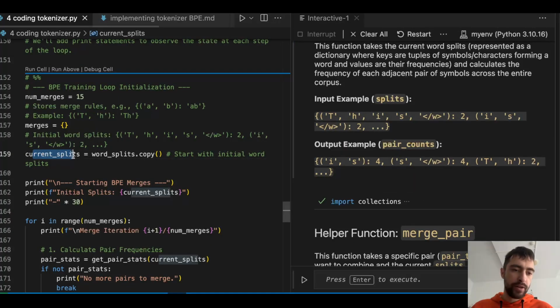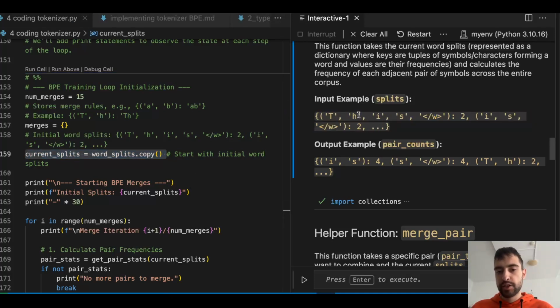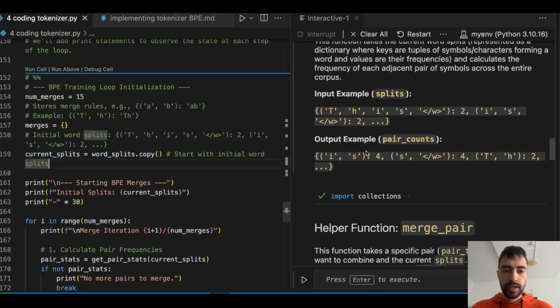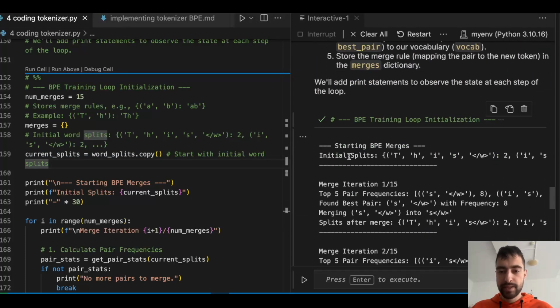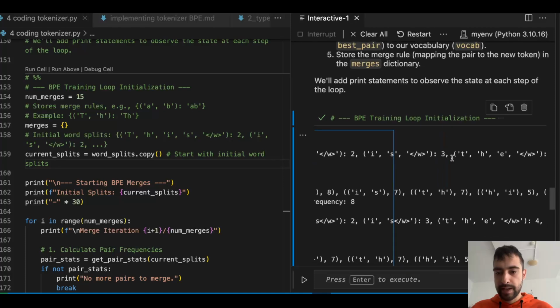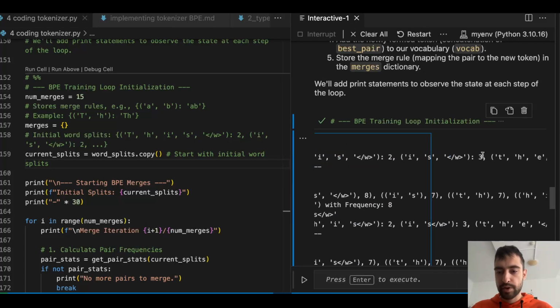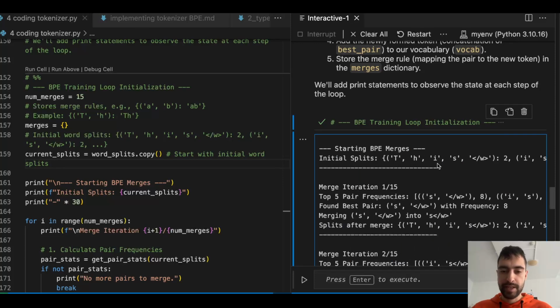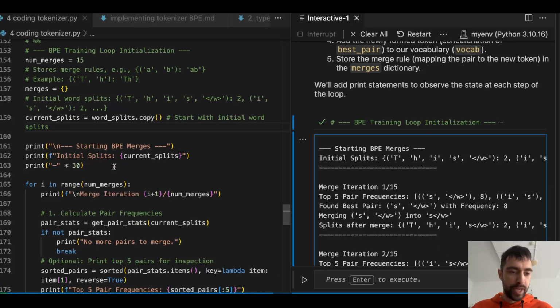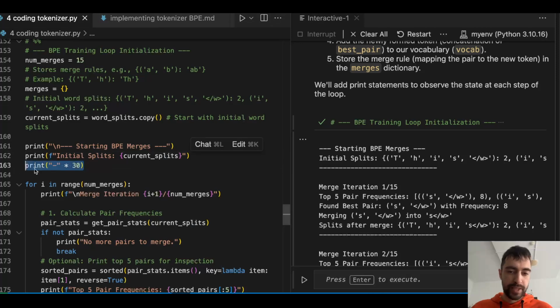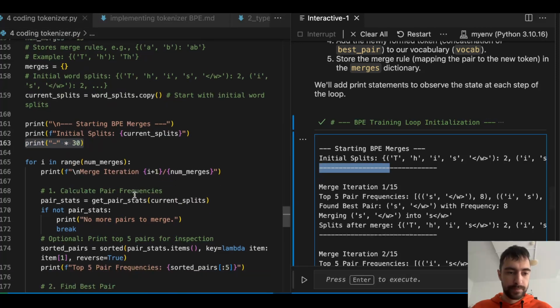So here, current splits is a word splits copy. So we will start with the initial word splits. This is a dictionary that contains a word and the number of times it appears. So here I have some print statements. Initial word splits. It's actually quite long, so word, number of times, "is", number of times, "the", number of times, etc. Next, let's see what we have. This is just for printing this line, so we separate it.